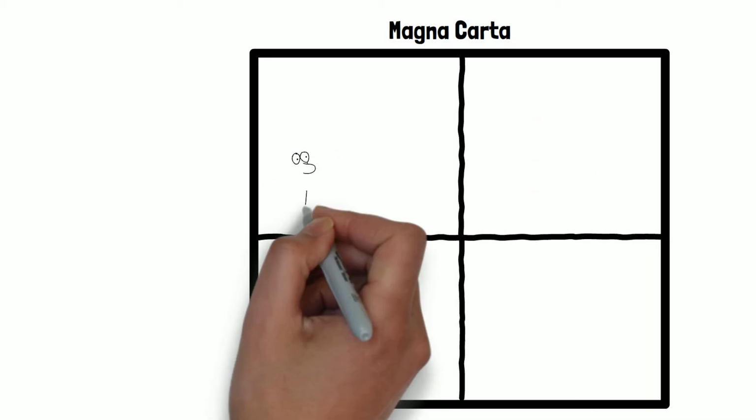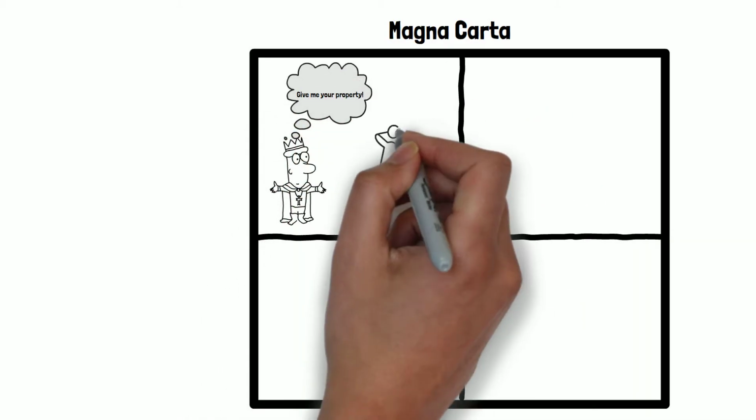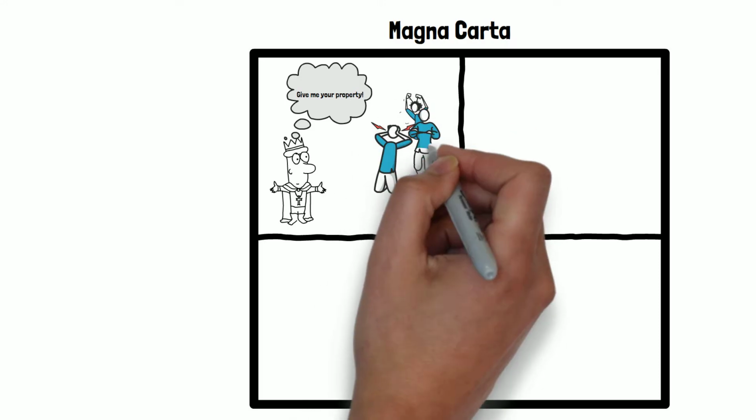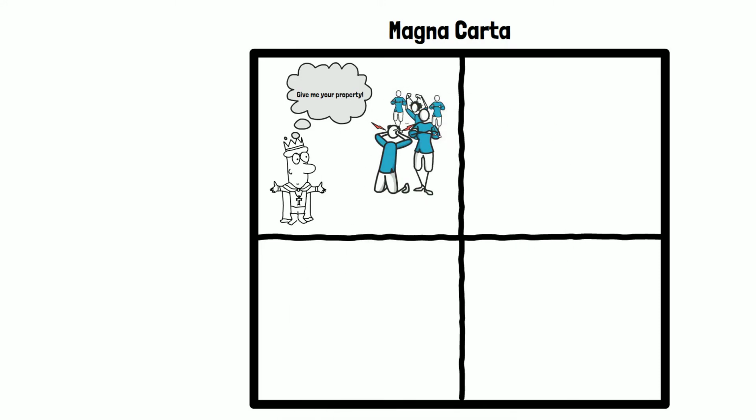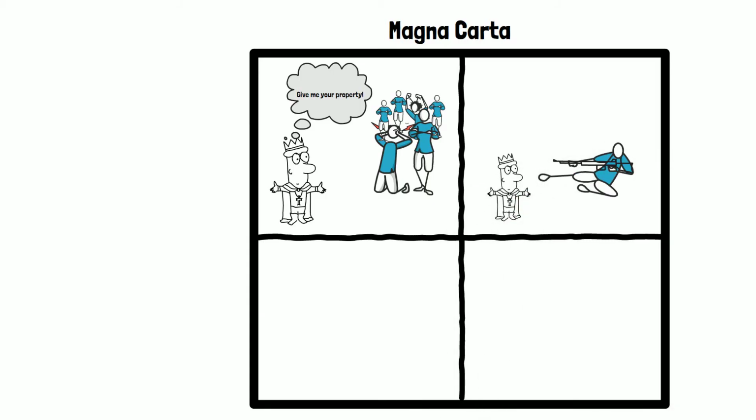Here's what happened. The King of England was treating his people unfairly. He would do things like take their property without paying them back or put them in jail without a trial. The wealthy nobles were upset about this. Eventually the nobles said, "We've had enough. You need to stop treating us like this or we're going to pew-pew you."